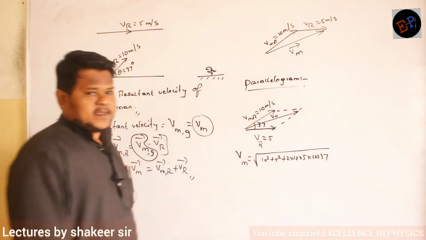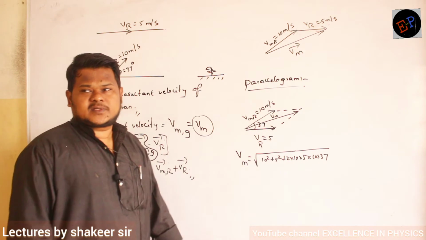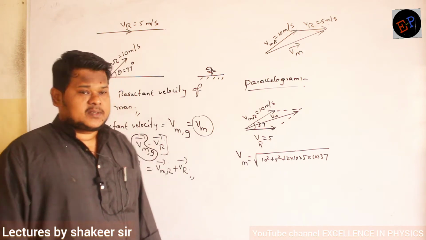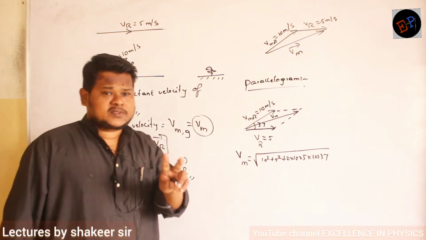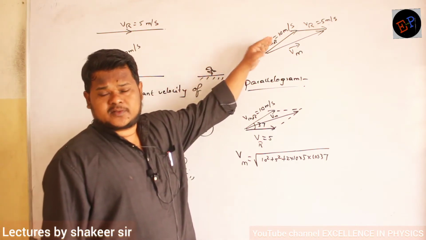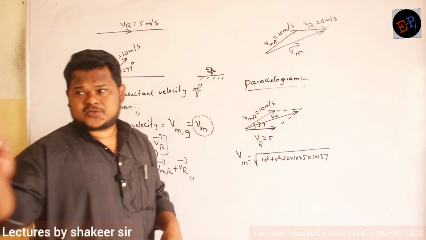That's all. Just solve this value and you will get the velocity of man with respect to ground, which is also called the resultant velocity. Because on the man there are two velocities: his own velocity, and in addition to that, the velocity of the river is also pushing him.